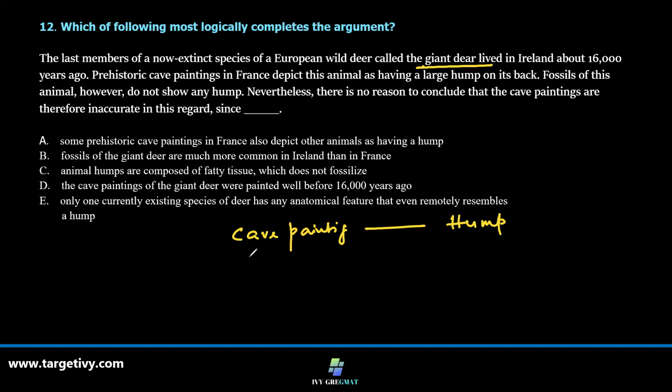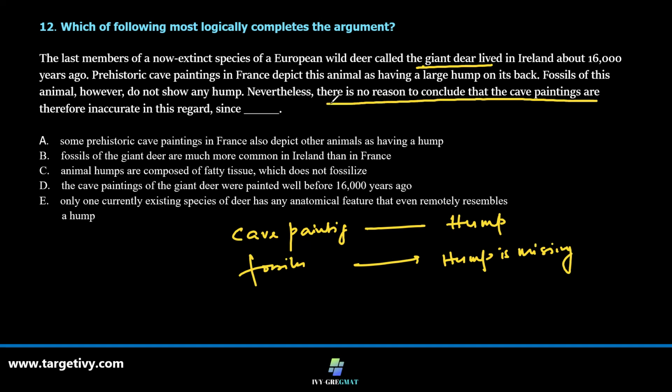But in the fossils, this hump is missing. But the author says, nevertheless, there is no reason to conclude that the cave paintings are therefore inaccurate. So that doesn't mean these are inaccurate in this regard, since what may be the reason?